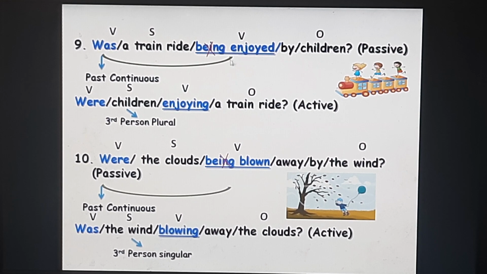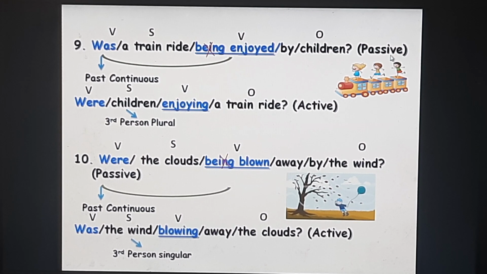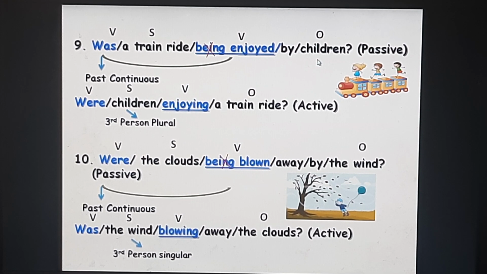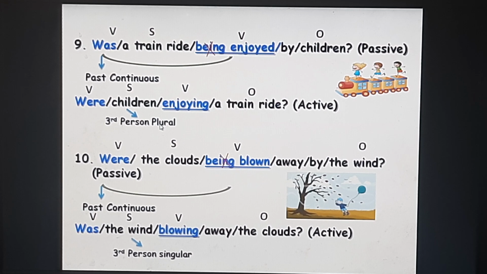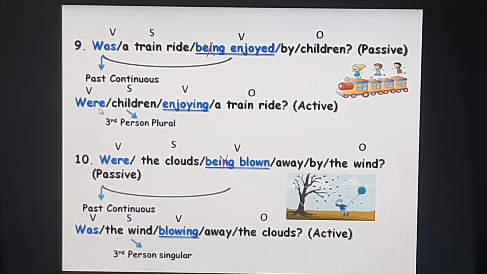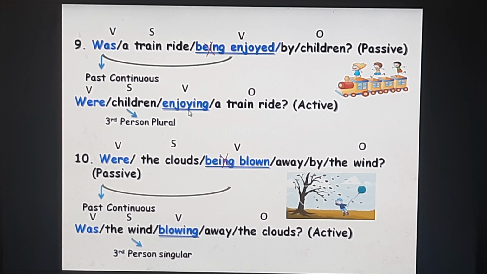Was a train ride being enjoyed by the children? Passive voice. Was being enjoyed is your past continuous. First you bring the subject, children, which is third person plural. So your singular was auxiliary will change into plural auxiliary were. Were the children enjoying a train ride is your active voice.